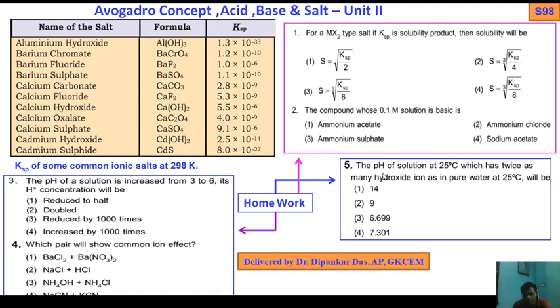The pH of the solution at 25 degrees centigrade, which has twice as many hydroxide ions as in pure water at 25 degrees centigrade, will be 14, 9, 6.99, or 7.3. So the pH of a solution at 25 degrees centigrade which has twice as many hydroxide ions as in pure water. So the hydroxide concentration is twice. So easily, pH plus pOH equals 14, or Kw equals the molar concentration of H plus times the molar concentration of OH minus ions equals 10 to the minus 14. You get the answer. Okay. Next, move on.